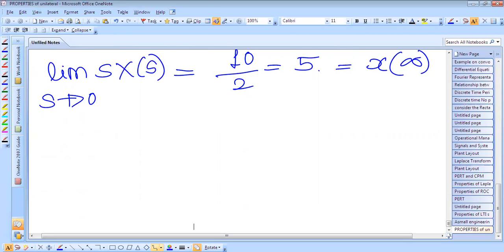In this way, if the Laplace transform is given for any function, we can determine the initial and final value of the signal x of t.